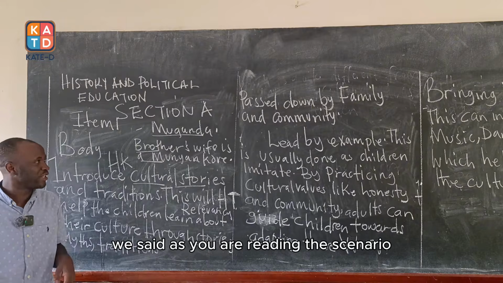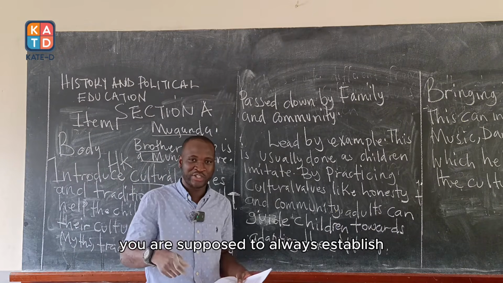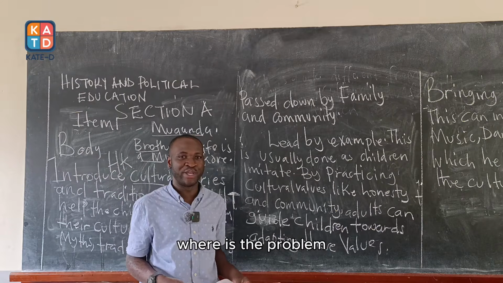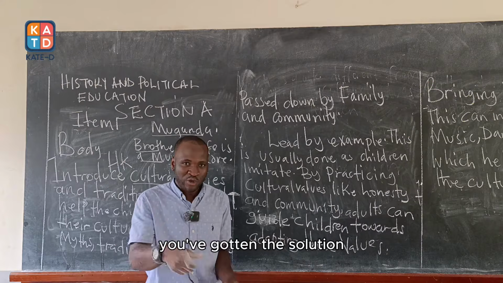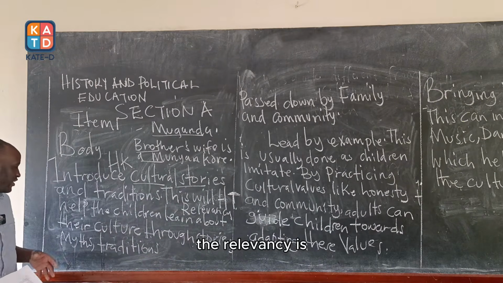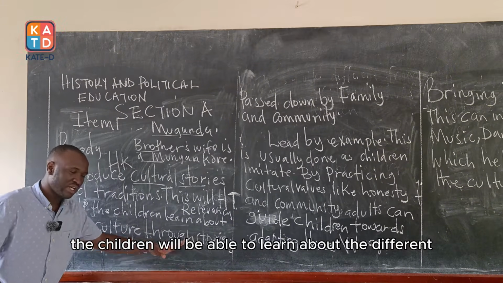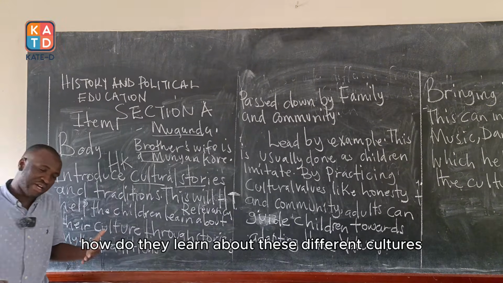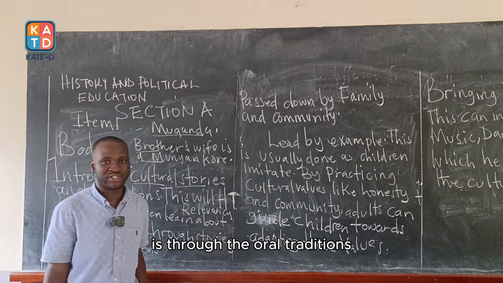That is what we started with. In the first phase, we said, as you are reading the scenario, you are supposed to always establish where the problem is. After establishing the problem, you get the solution. But what is the relevance? The relevance is the children will be able to learn about the different cultures. How do they learn about these different cultures? Through the oral traditions.